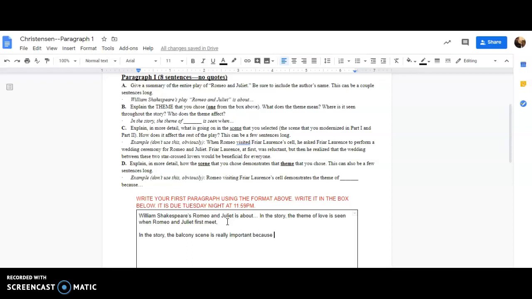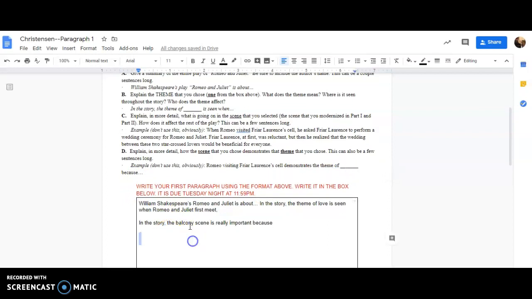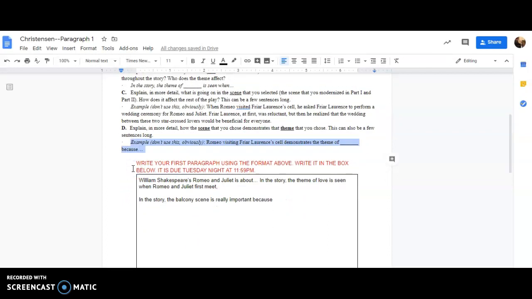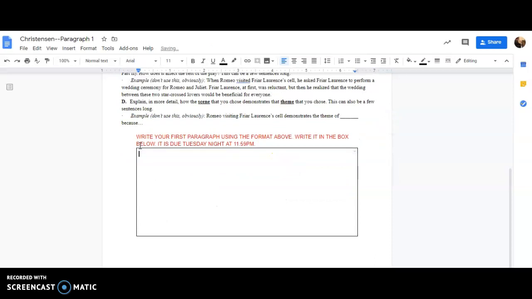Part D says, explain in more detail how this scene that you chose demonstrates that theme that you chose, which we just explained, and that's it. So make sure that you say this: Romeo visiting Friar Lawrence's cell demonstrates the theme of blank because, so then you would say Romeo visiting Juliet on her balcony demonstrates the theme of love because, and then you would explain that. And this is kind of like your thesis statement. So that's your first paragraph.